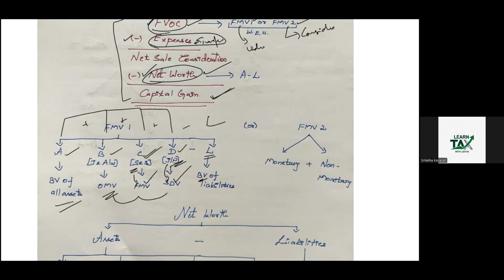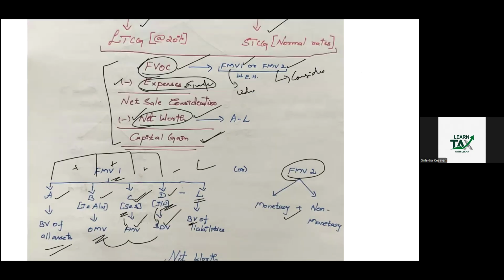This FMV2, mostly 99%, they are giving in the question. Always they are giving it in the question, any monetary value consideration like that they have given. So whichever is higher you have to take as the FVOC. Okay. Then from FVOC we deduct expenses on transfer, which is given in the question. Then you will get net sale consideration.